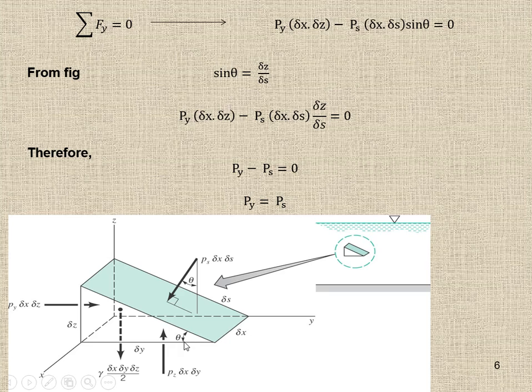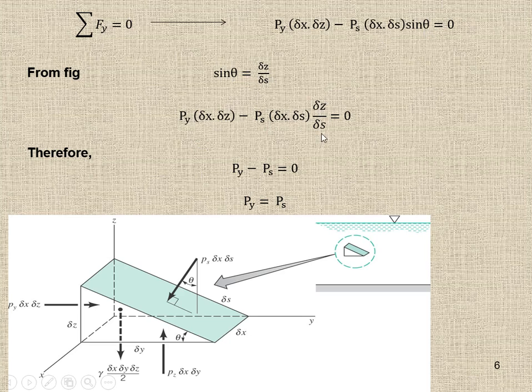Sine theta is equal to perpendicular over hypotenuse. So we are replacing sine theta with del z over del s.